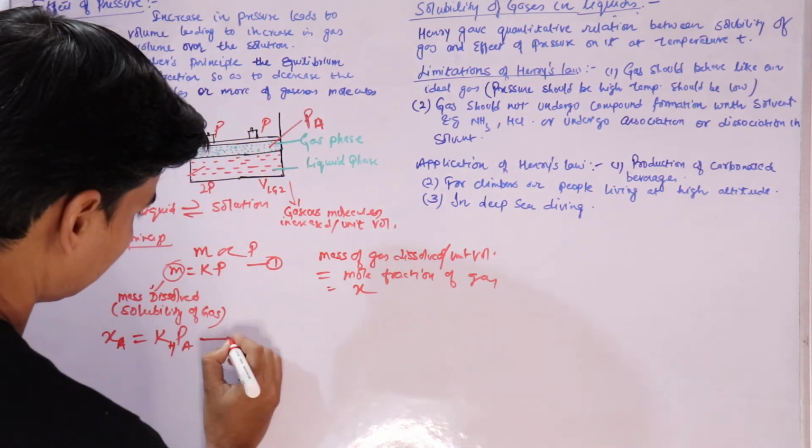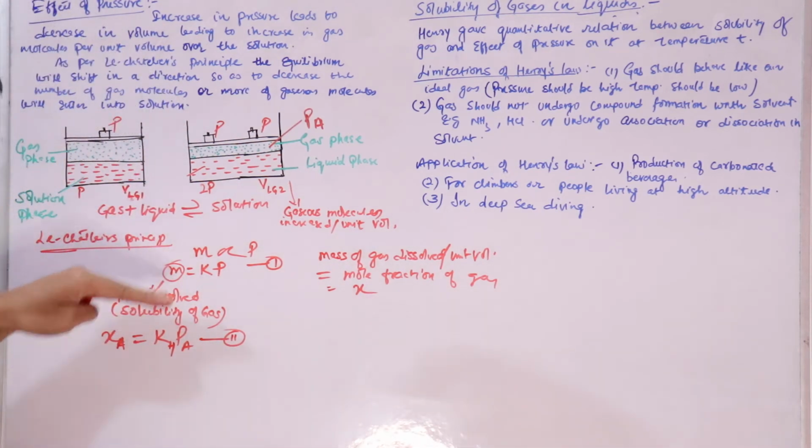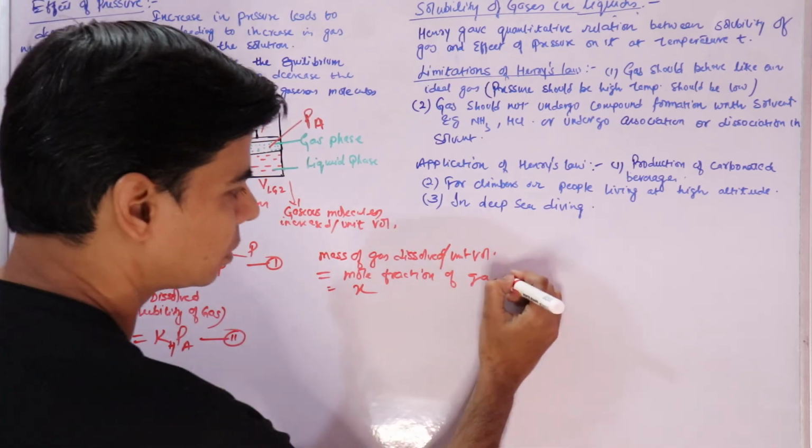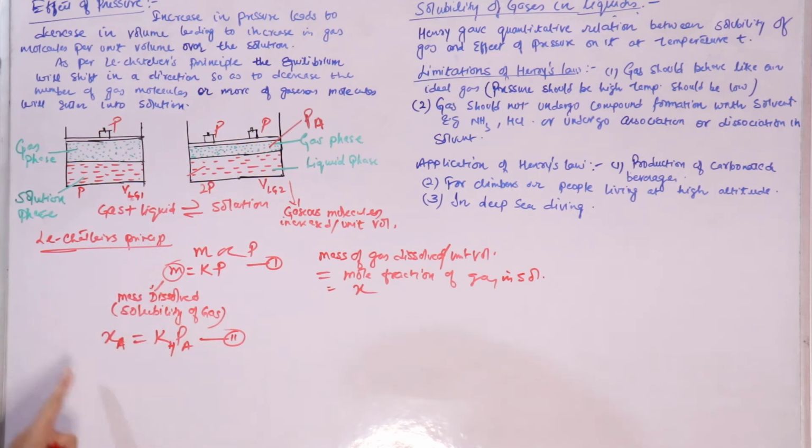So this is equation number 2. Just remember that mass per unit volume is nothing but the mole fraction of gas in solution, so we replace mass with mole fraction of the gas in solution and we get this relationship.